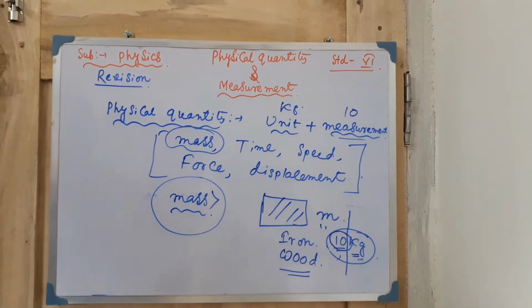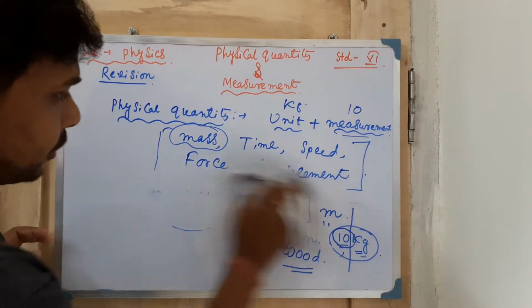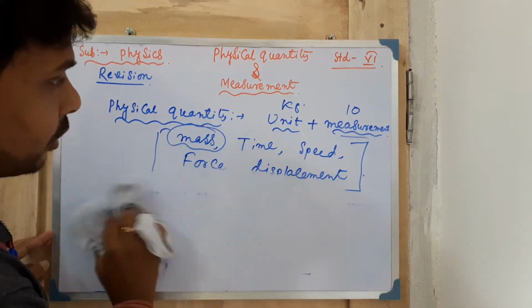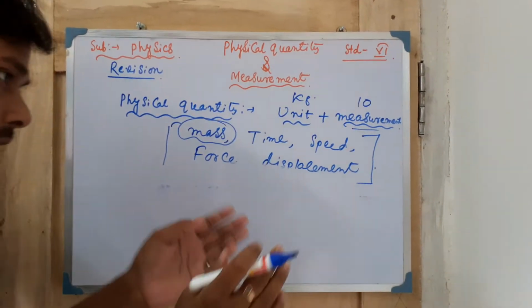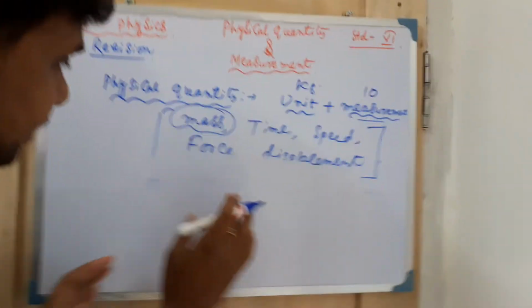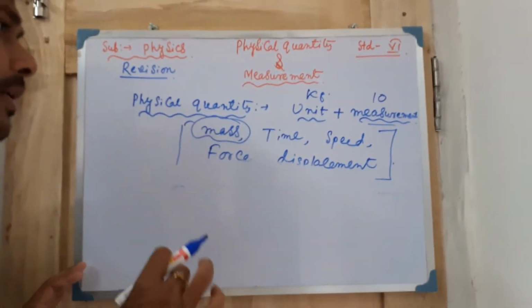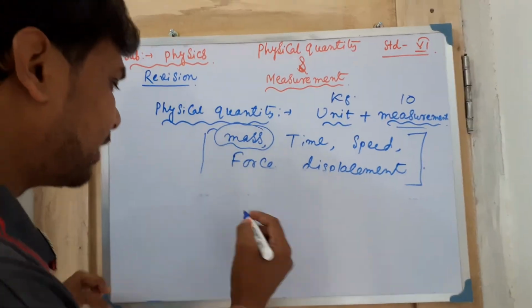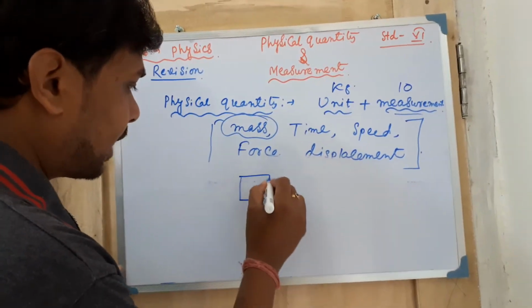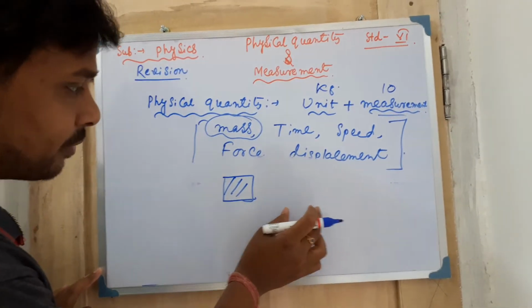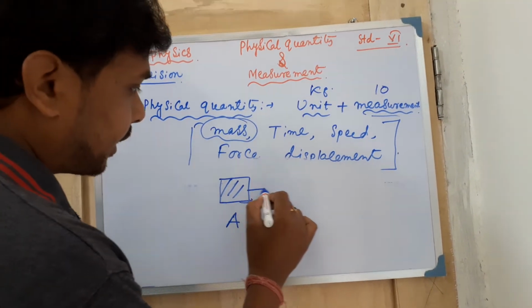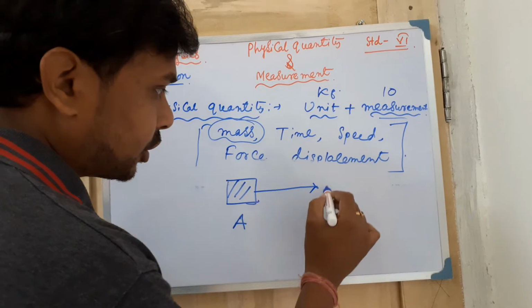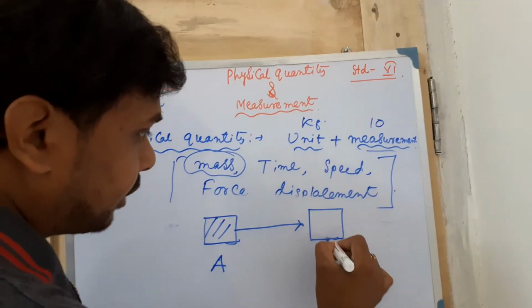Suppose you take another example, the example of time. Suppose you have calculated the time in a particular interval. You have seen the clock and calculated it, or I am just giving another example. Suppose a body is moving, initially it was at position A, now it moves in the forward direction and covers this particular distance.